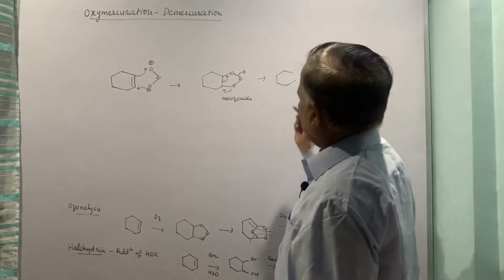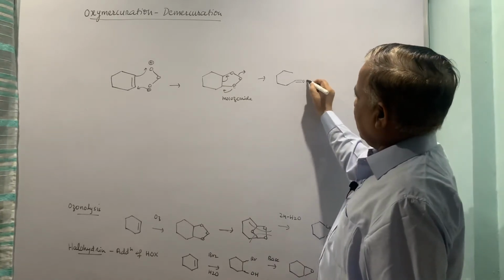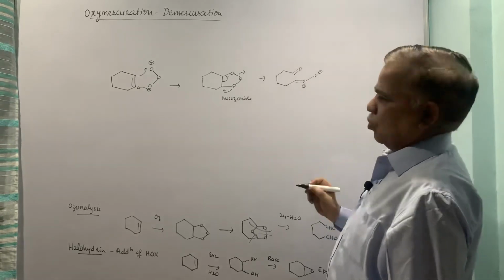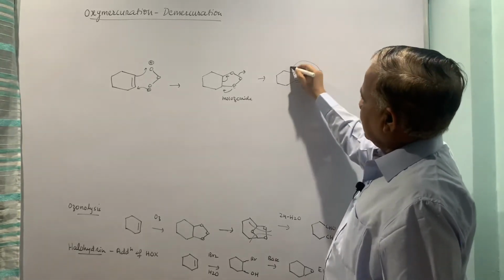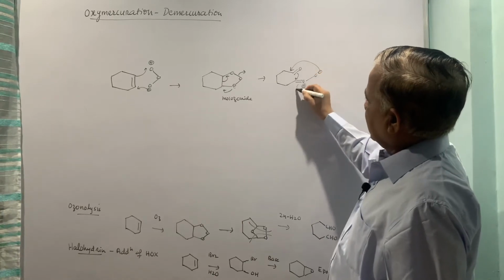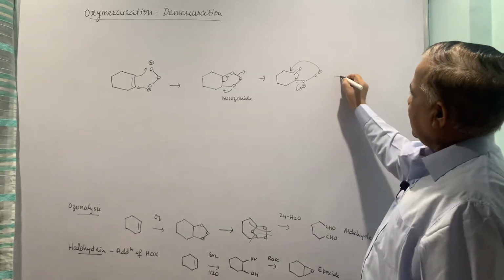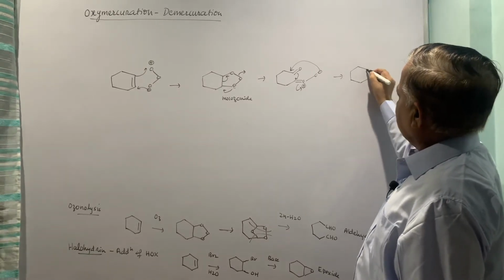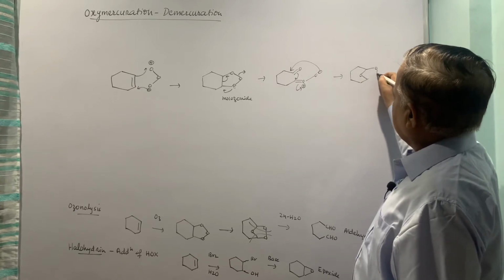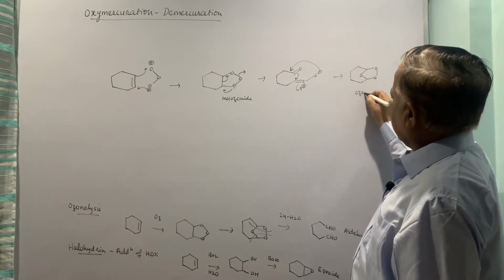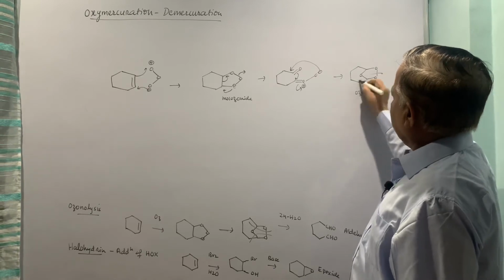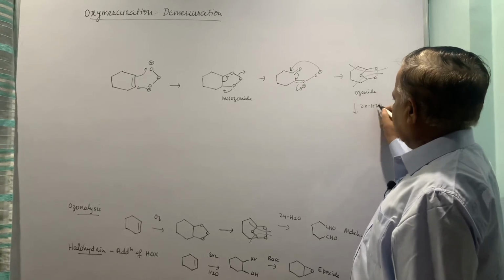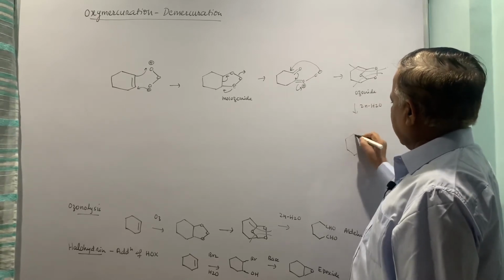So all these bonds are intact. This becomes double bond O minus, this becomes plus, and this becomes double bond O. So this comes here, this comes here, this goes here. So that is a small rearrangement, and you get the formation of ozonide. So this is ozonide, and if you go for the reductive workup with zinc and water, you will end up with an aldehyde, the adipic aldehyde to be precise.